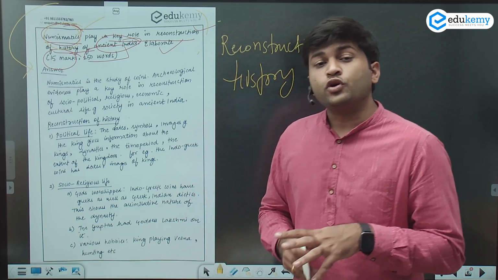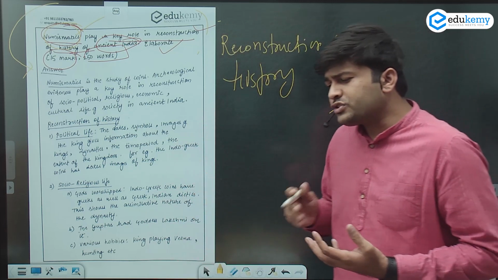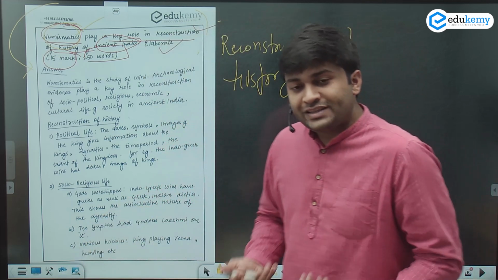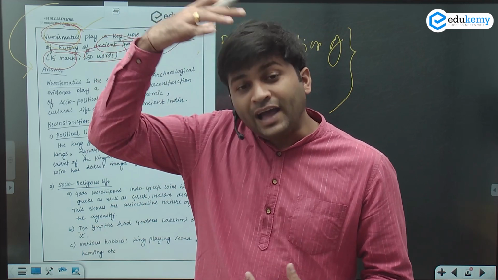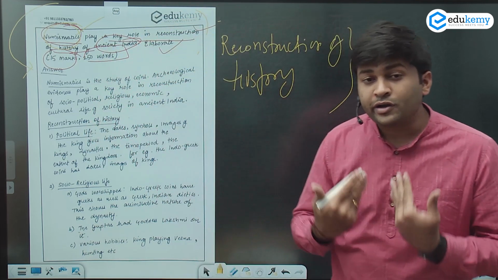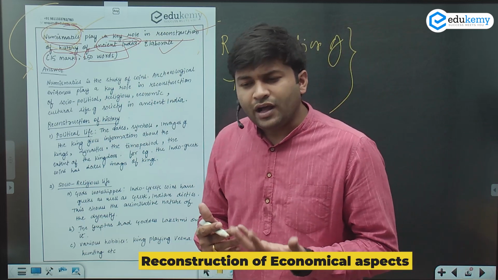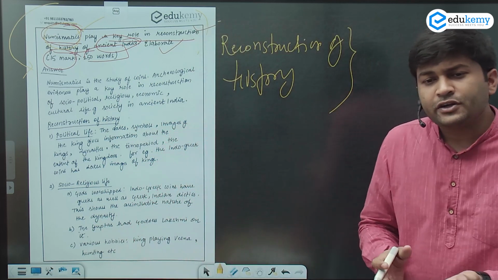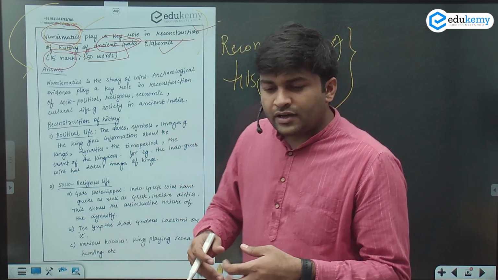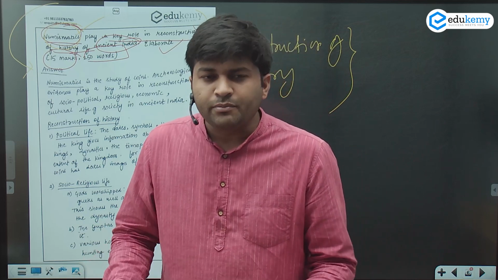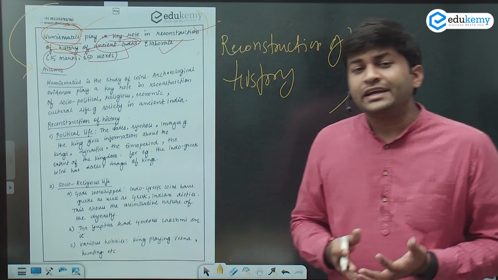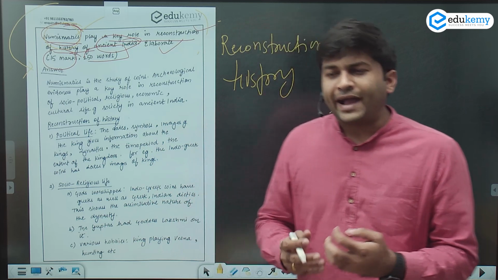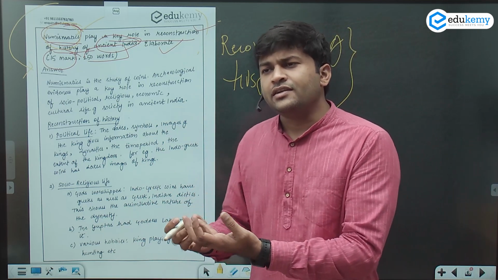Then comes the part of your social element, social life. How was the religion at that time? How was the living standard of the people at that time? What was their dressing sense? What were they wearing on the head? Were there some kind of ornaments they were wearing? What are the practices they were doing after the birth? What were the practices they were doing after the death? Was there a north-south direction they were laying the bodies, burning? So how was the society at the time? Did they worship some kind of god or goddesses, animals, any natural being?